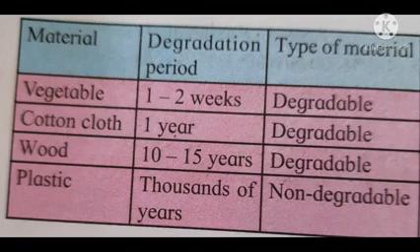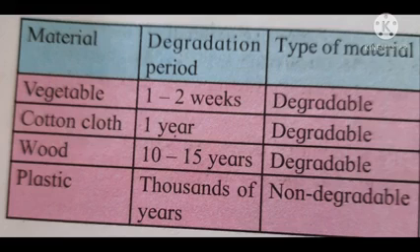So, wood is also a degradable material. These three materials, that is vegetables, cotton cloth, and wood, are organic matter. And these are natural materials. So all of these are degradable materials.